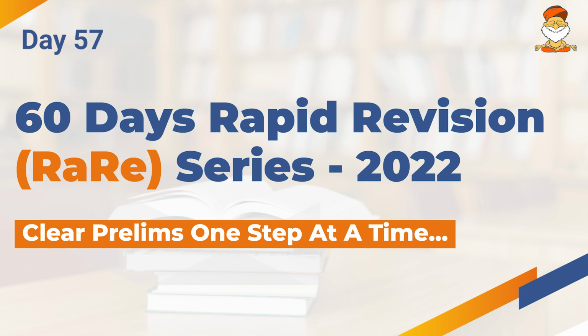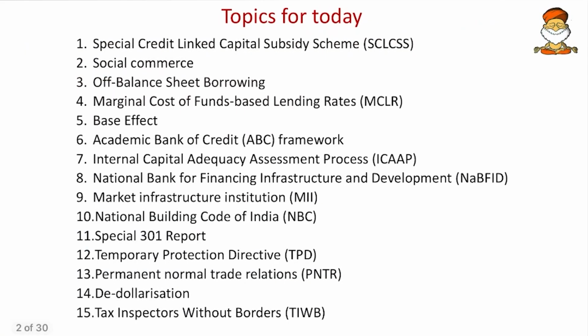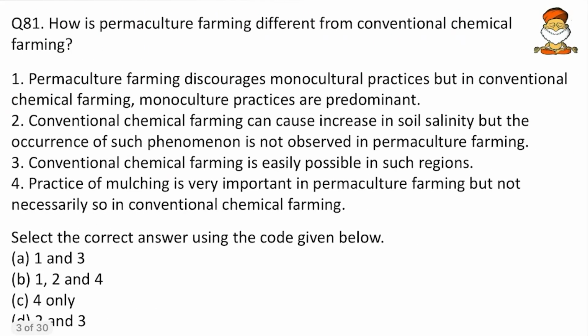This is day 57 and we are taking up economics topics. Some of the topics in the current affairs we are discussing today. Before that, we will take the guesswork questions as usual. How is permaculture farming different from conventional chemical farming?